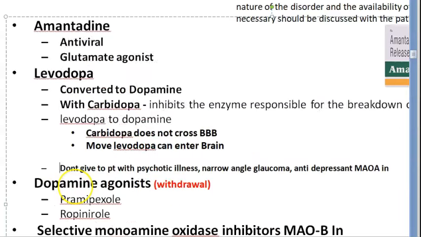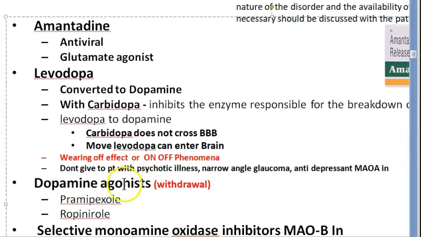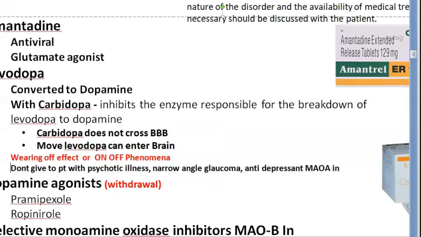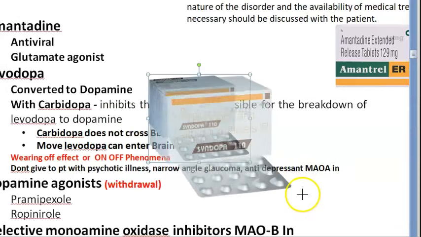Now, what you should know about it is that levodopa causes some wearing off effect or on-off effect. Don't give this levodopa to patients who have psychotic illness, narrow angle glaucoma, or if they are taking a specific category of antidepressants. Okay, so here you can see levodopa with carbidopa.